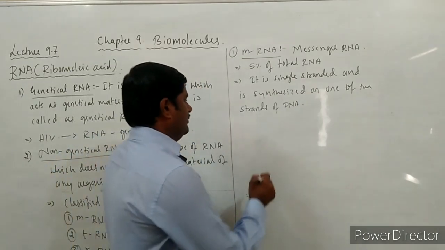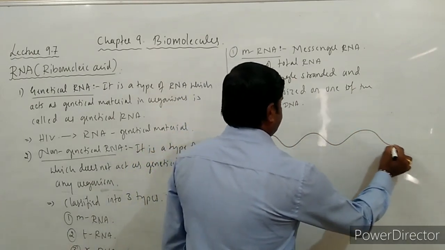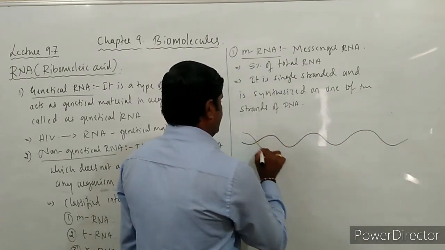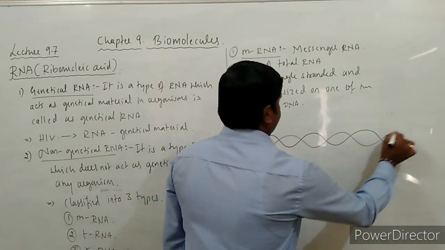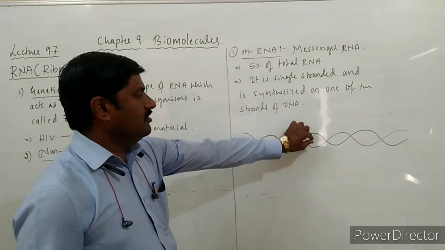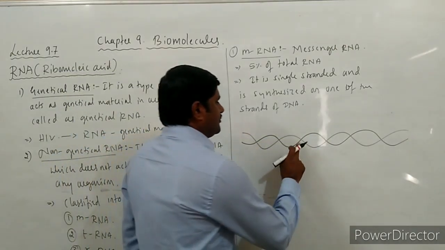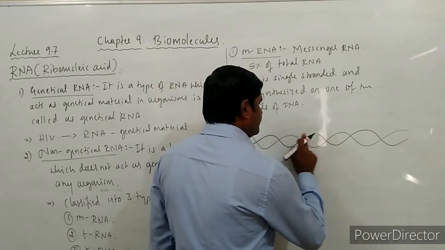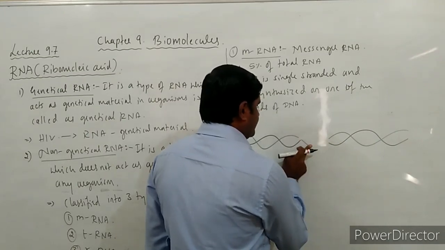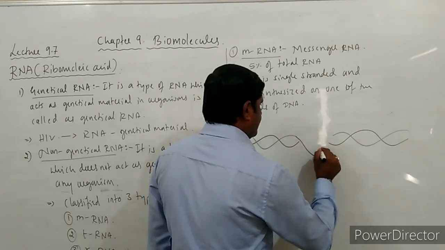Say for example, if this is the DNA structure, and this DNA separates at a certain region. Both strands separate at a certain region like this.